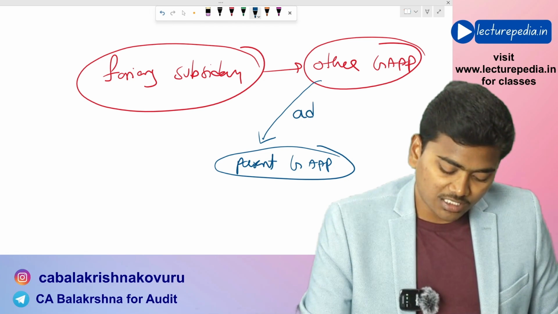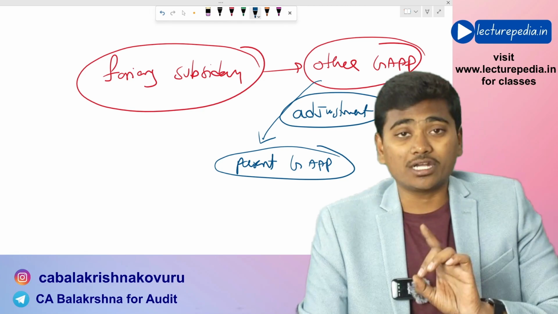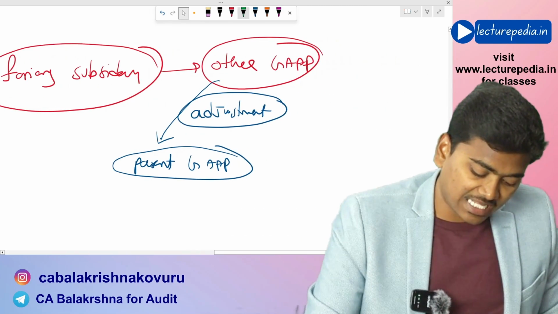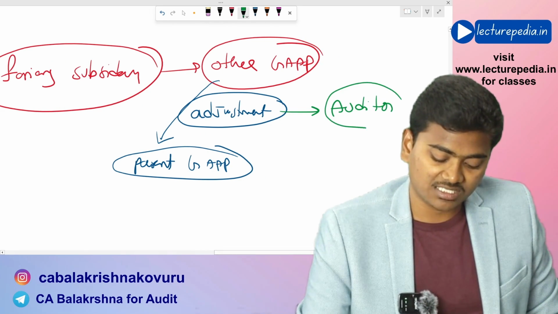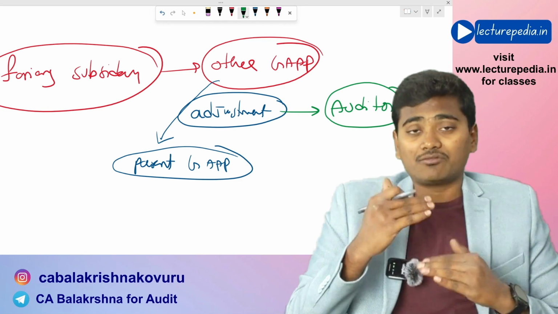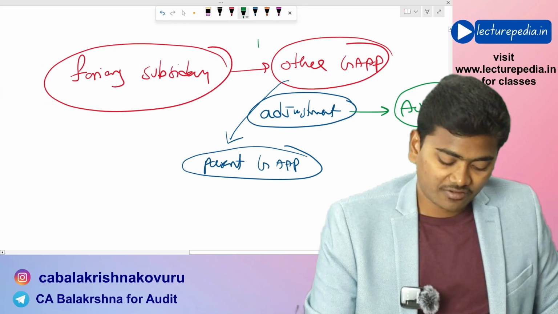Okay, it needs to make adjustments. Who has to make the adjustments? Not the auditor. The parent entity has to make the adjustment, and these adjustments have to be audited by the auditor of consolidated financial statements, whether the conversion adjustment has been properly made or not. This is the first option.